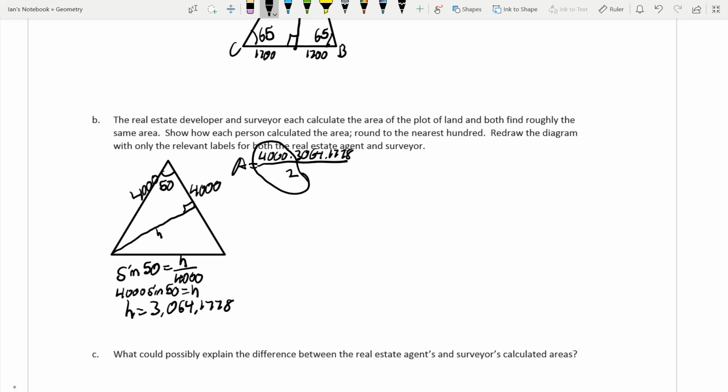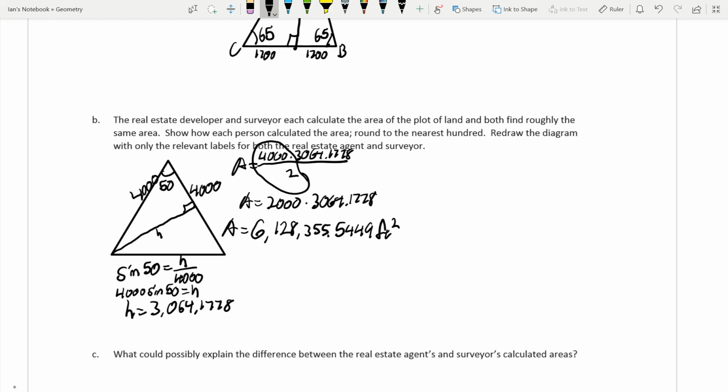Easy way: 4,000 divided by 2 is 2,000, so area is 2,000 times 3,064.1778. So we get the area is 6,128,355.5449 square feet. That's how the real estate developer did it.